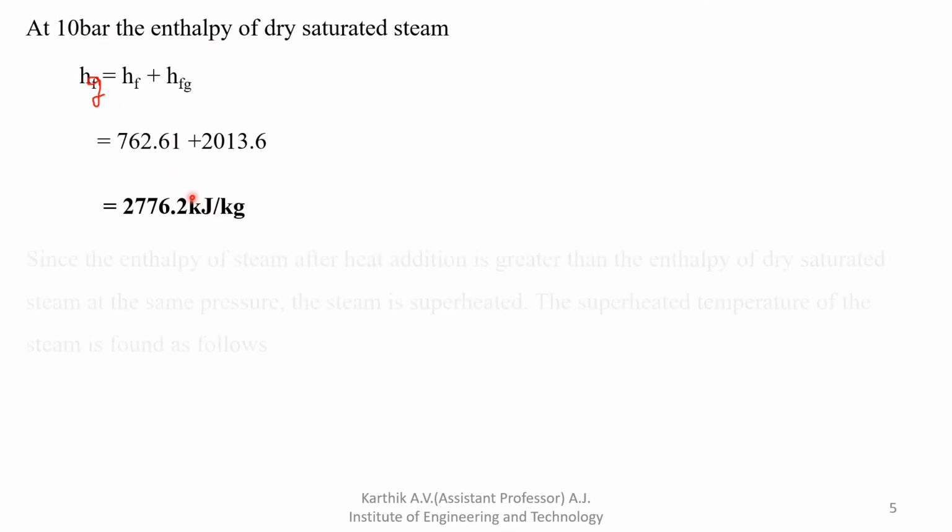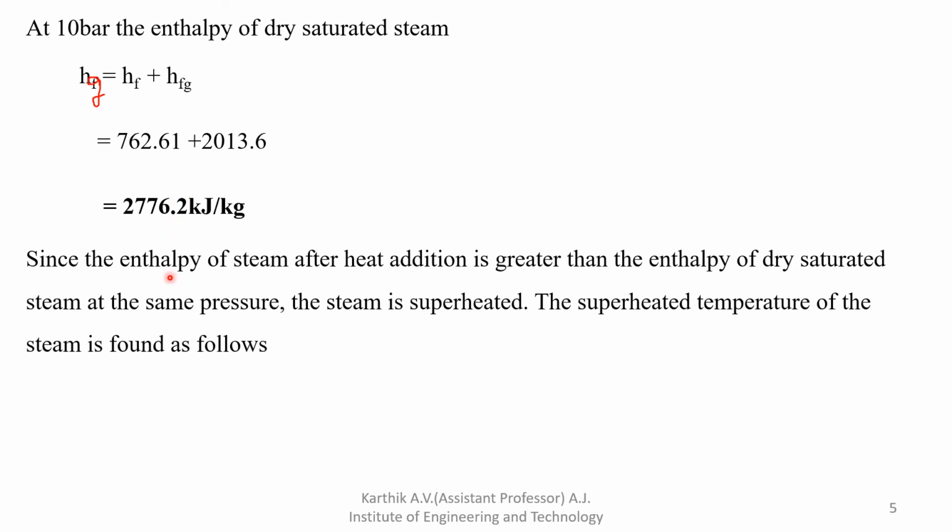Okay, next, write like this. Since the enthalpy of steam after heat addition is greater than the enthalpy of dry saturated steam at the same pressure, the steam is superheated. The superheated temperature of the steam is found as follows.